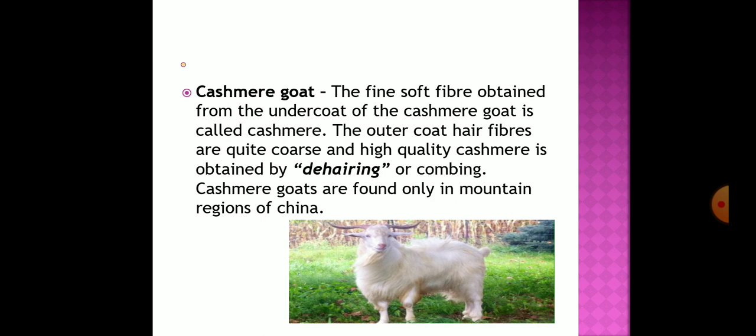Here you can see this is the cashmere goat coat, and the fine soft fibers obtained from the undercoat of this cashmere coat is called the cashmere, and outer coat hair fibers are quite coarse, and high quality cashmere is obtained from the dehairing or the combing. The cashmere goats are found only in the mountain regions of China and some part of India also.